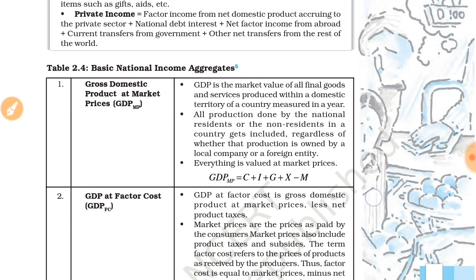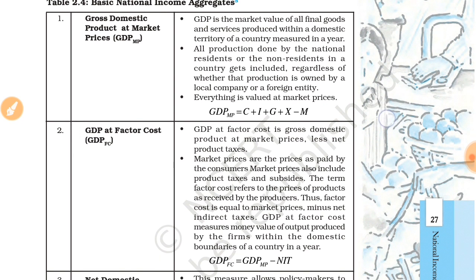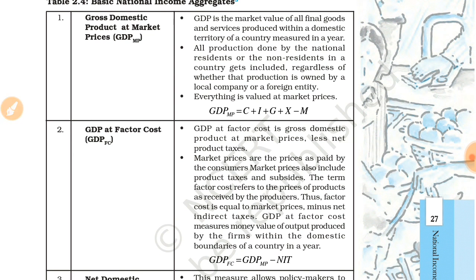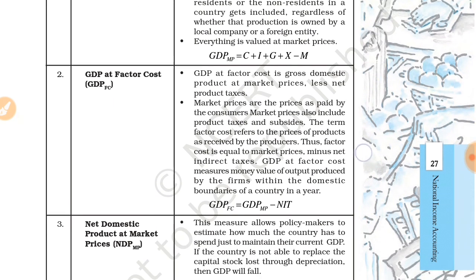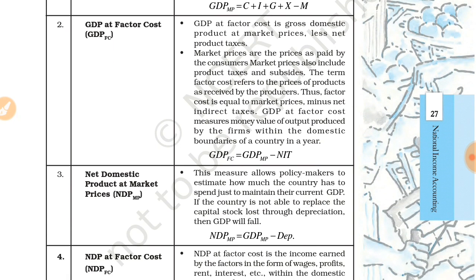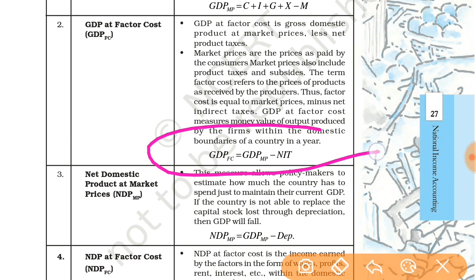The term factor cost refers to the prices of the products as received by the producer. Thus, factor cost is equal to market prices minus net indirect taxes. GDP at factor cost measures the money value of the output produced by the firms within the domestic boundaries of a country in a year. So the formula is given. This formula we need.